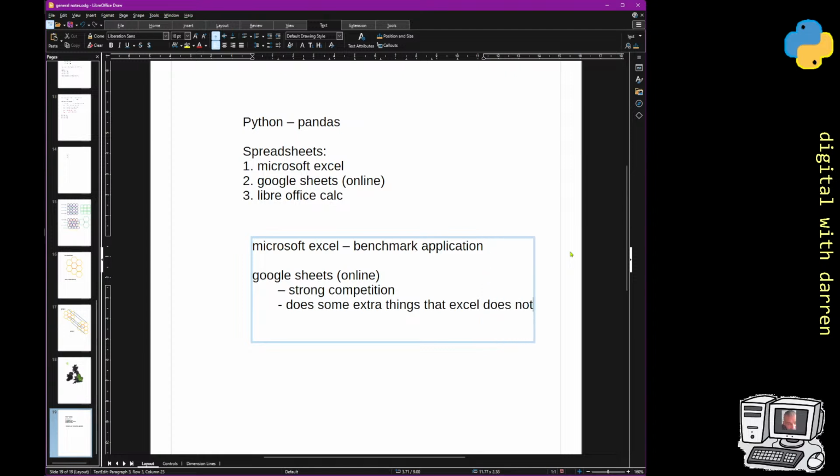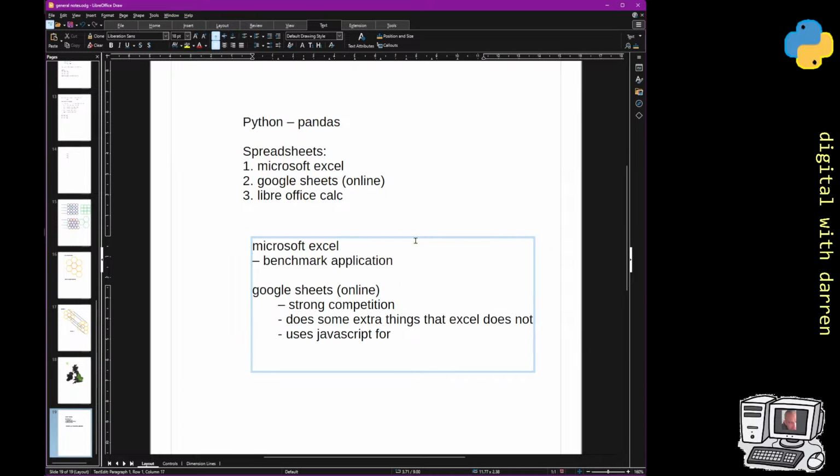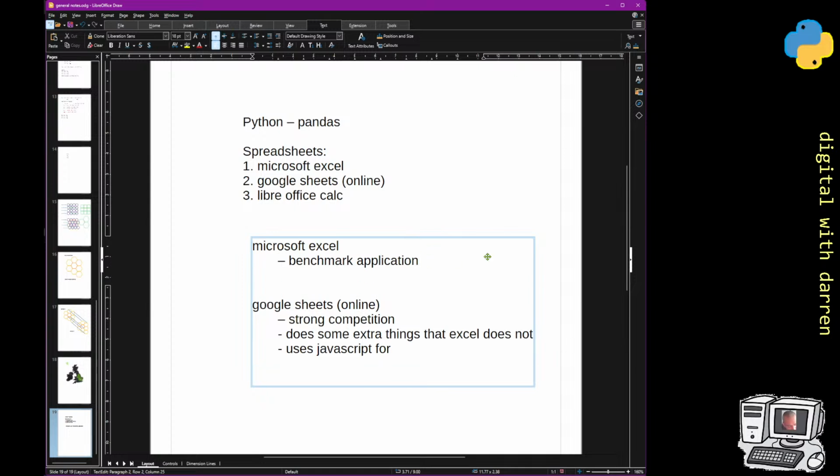that Excel does not. And one thing that it does have is that it uses JavaScript, while Microsoft Excel uses VBA. So Microsoft Excel is the benchmark application, and it uses VBA for code.